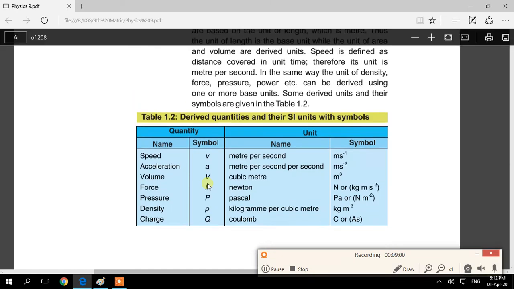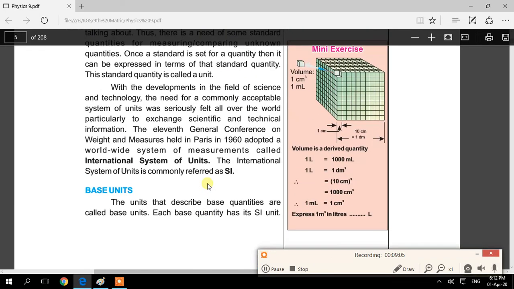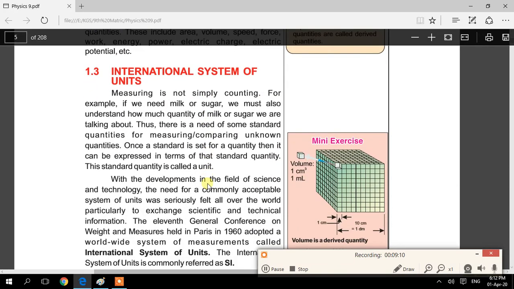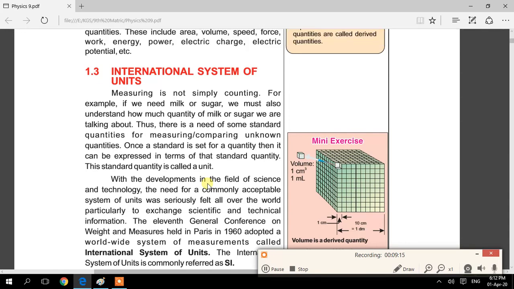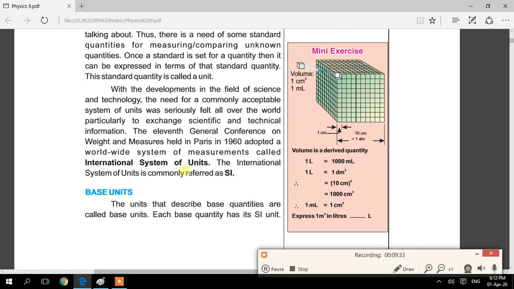Okay. So here we need to discuss the units of these quantities also. But before the units, we will discuss the SI unit, the International System of Units. What is the International System of Units? Basically, there was a need to make a system that has standard quantities all over the world. So the 11th General Conference on Weights and Measures, held in Paris in 1960, adopted a worldwide system of measurements called the International System of Units. Okay.